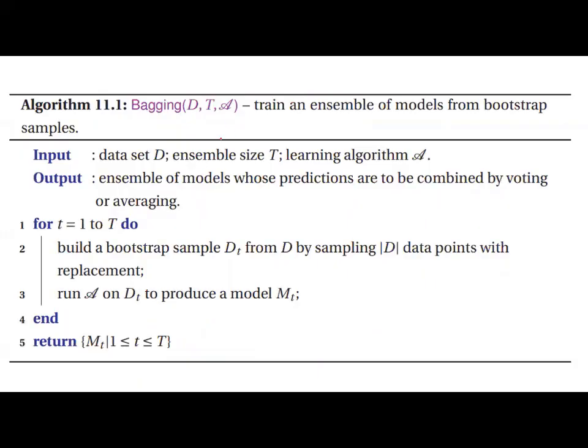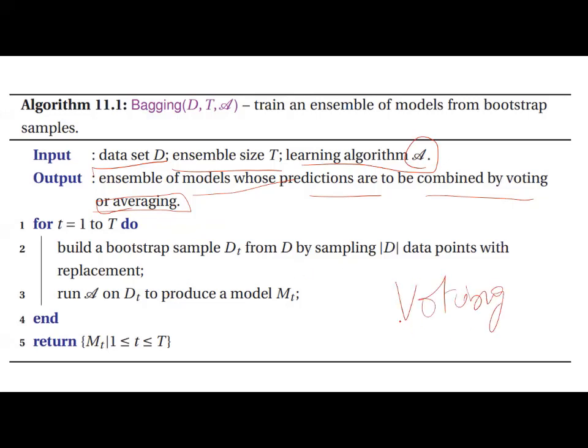Let us see the algorithm for bagging. Input: data set D, ensemble size T, learning algorithm A. Output: an ensemble of models whose predictions are to be combined by voting or averaging. We are not taking weighted average, only voting and average. Voting means counting, average means the mean, right? Now for t equal to 1 to T, do. What is T? Ensemble size, right?